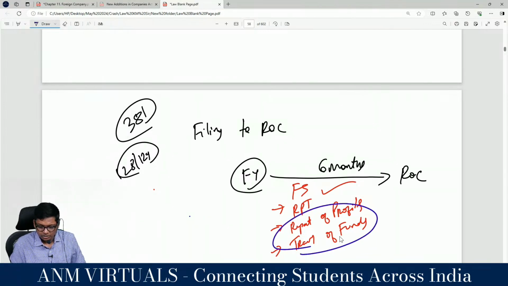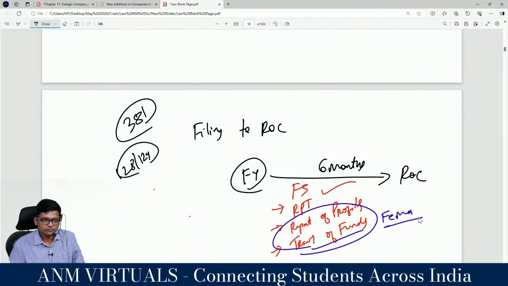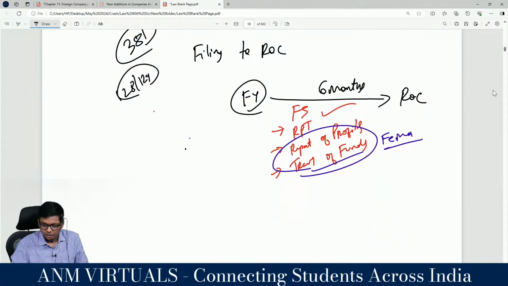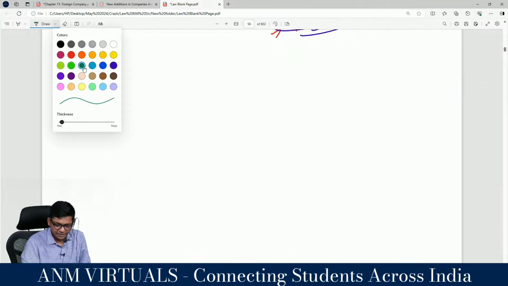Why is this important? Repatriation of profit means Apple earned money here, taking the profit back to US. Transfer of funds means movement of money from that foreign original country to India, plus or minus both, because this impacts FEMA. This impacts foreign exchange, guys. Very important for the Indian government. Why is foreign exchange important for us? Why is it important? Anybody? Global purchasing power.